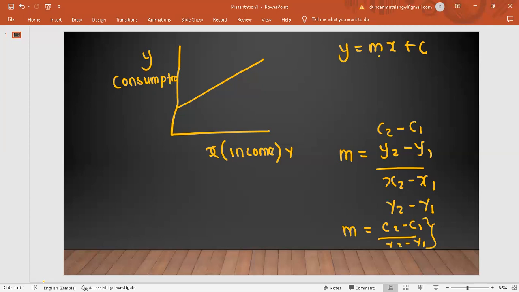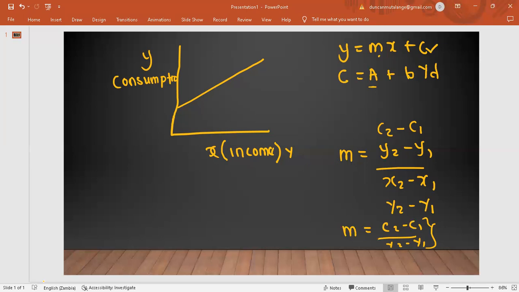So now remember our consumption function, I said it is C equals A plus BYD. With this, YD is our income, which is disposable income. Like I said, I'll talk about it in detail, but for now, let's just take it as income. This A is our C-intercept, the constant.